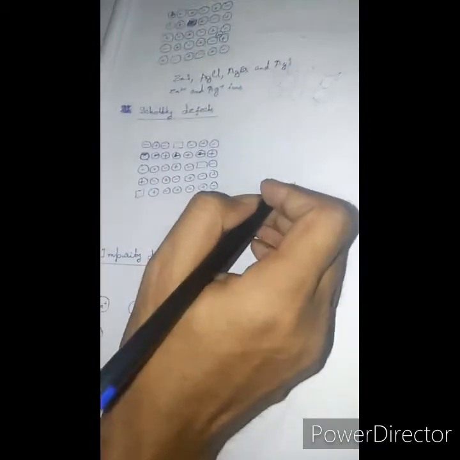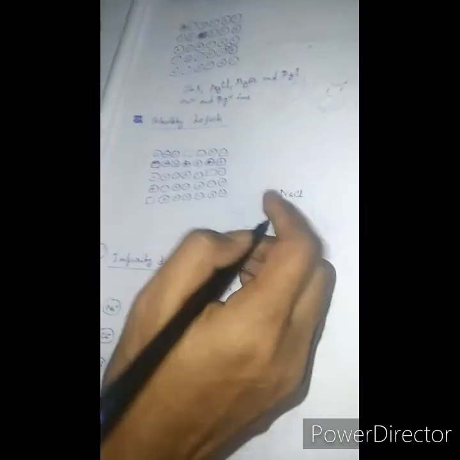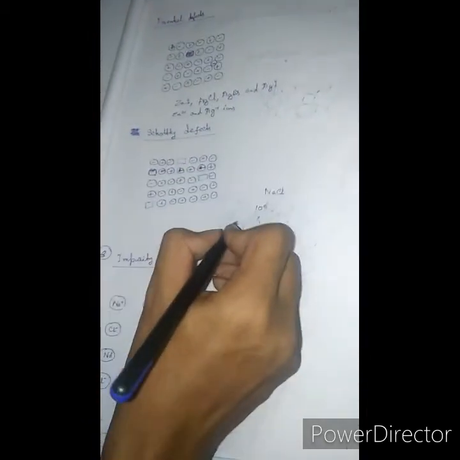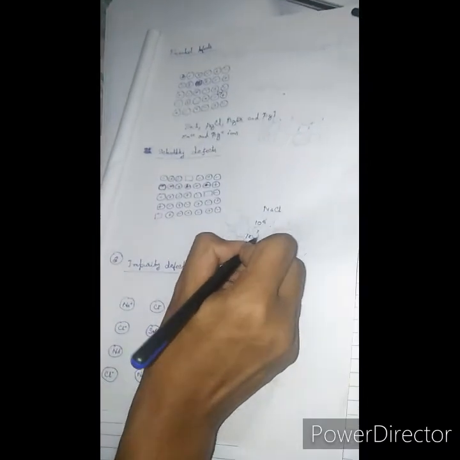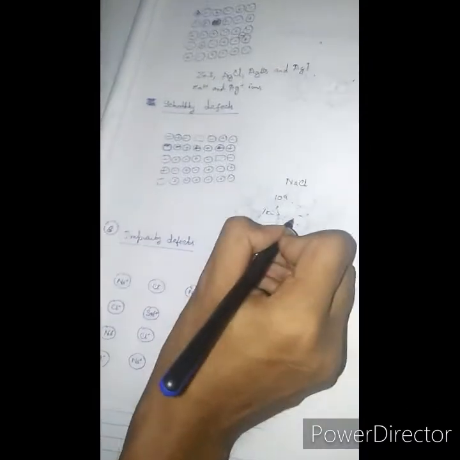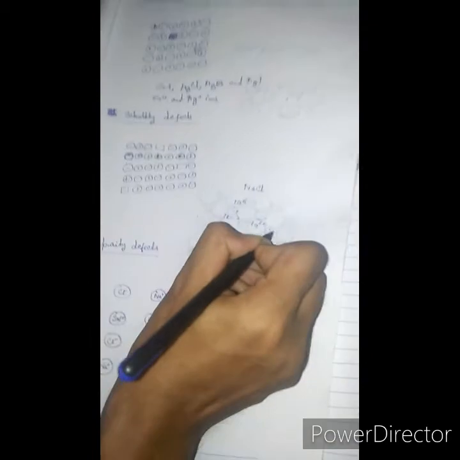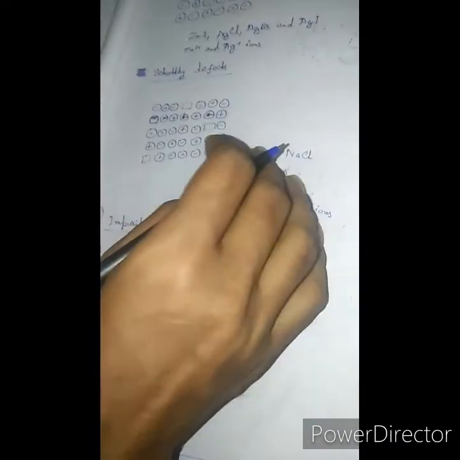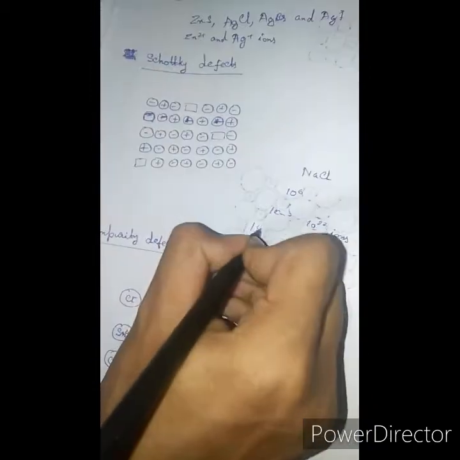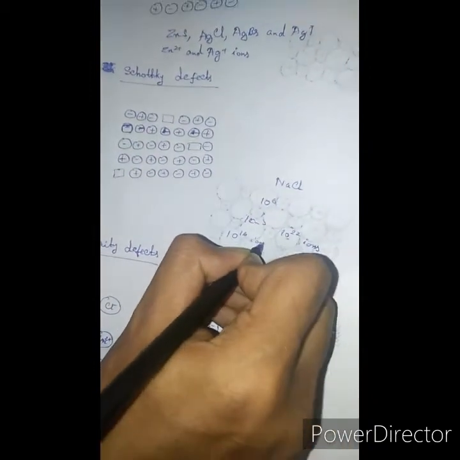In 1 centimeter cube, there are about 10²² ions at room temperature. Thus, there is one Schottky defect per 10¹⁶ ions.